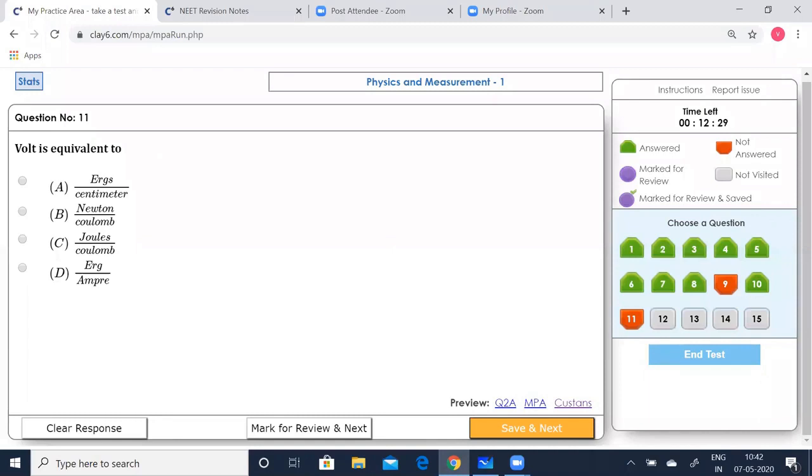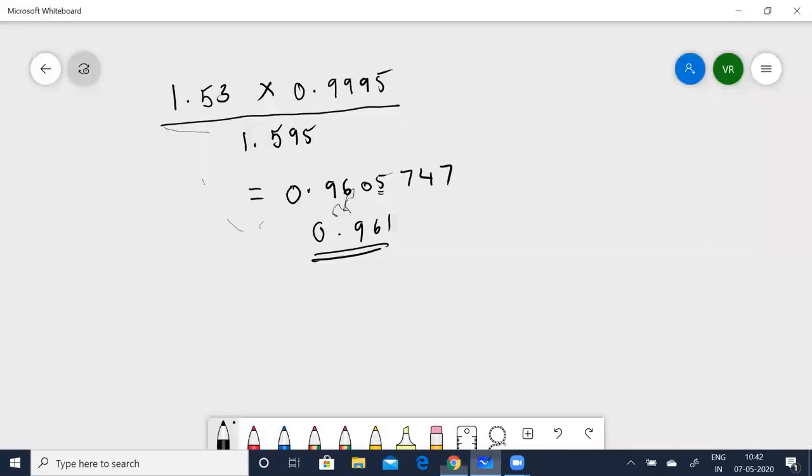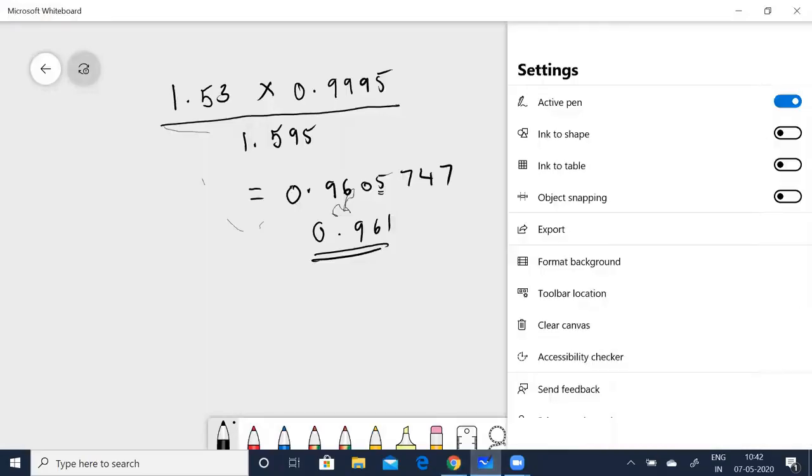Now going to the 11th question. Volt is equivalent to what? Let's now calculate that. Volt is equivalent to what? Okay. Now you know V is nothing but potential, right? V is potential. You know, potential is nothing but work done by charge.